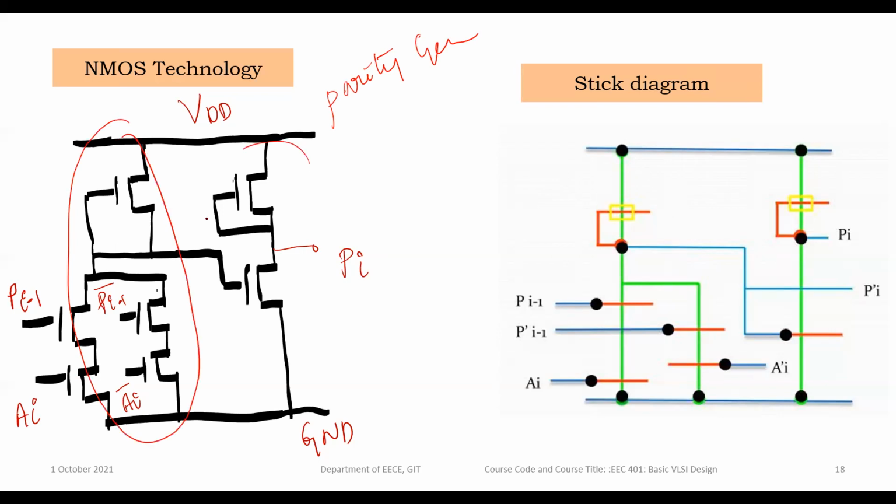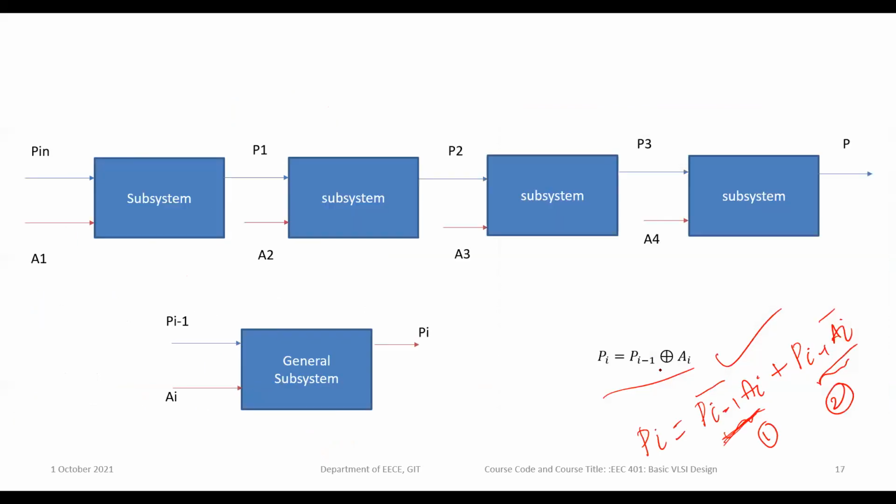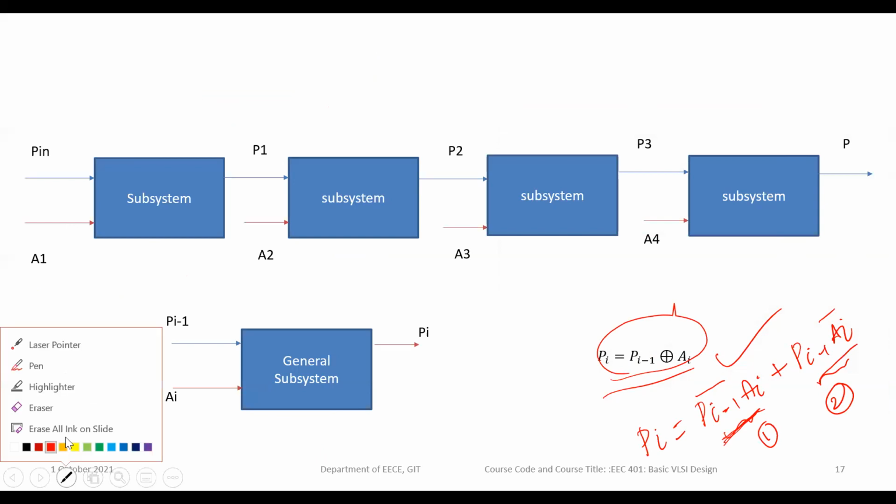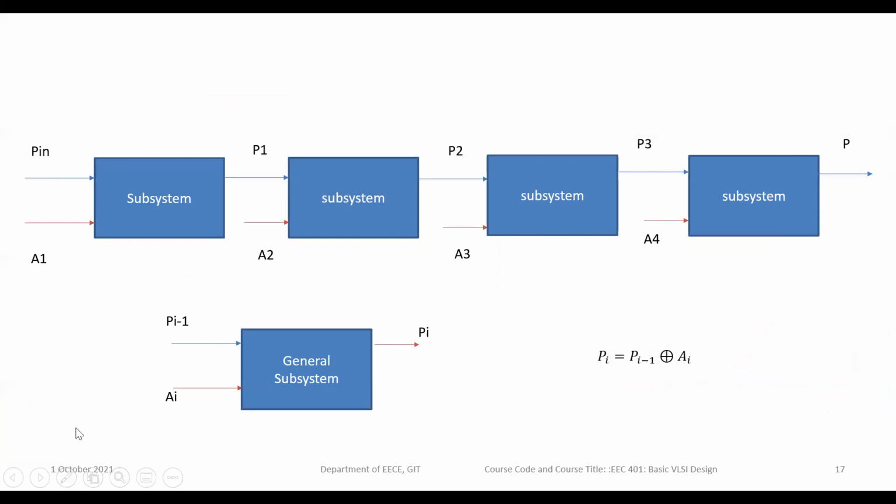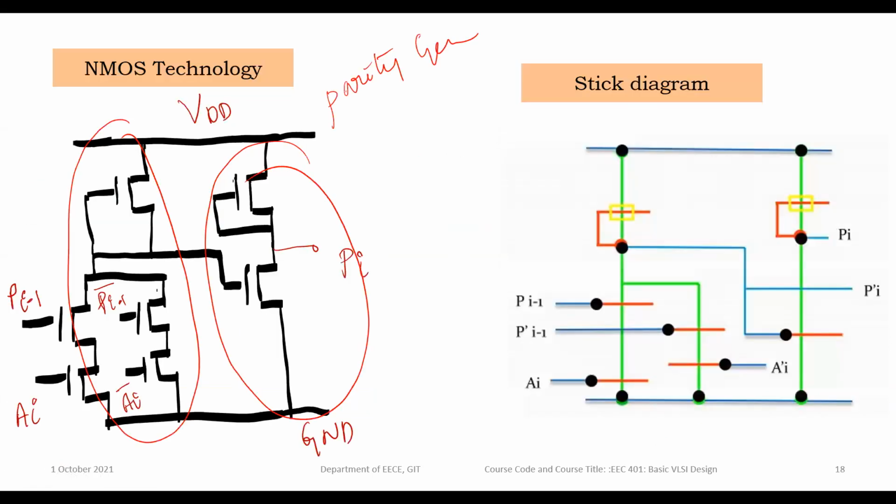With the inverter, I'm changing it into the XOR operation. So the first example of structural design, the 4-bit parity generator, is over.